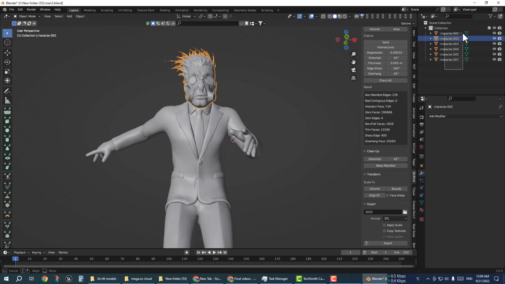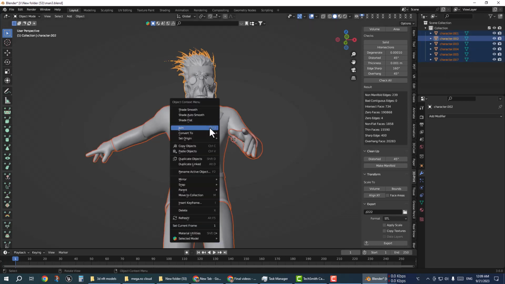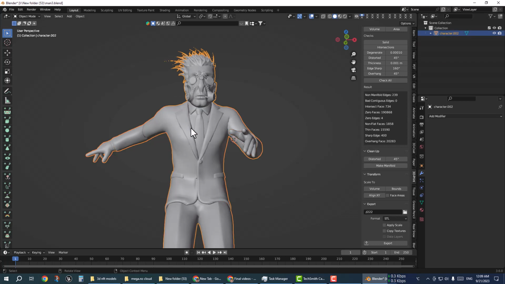Check to make sure all the vertices have the modifier applied, and then right click and join to mesh all. Then go to the export. Click on the export button and then the mesh will be exported.